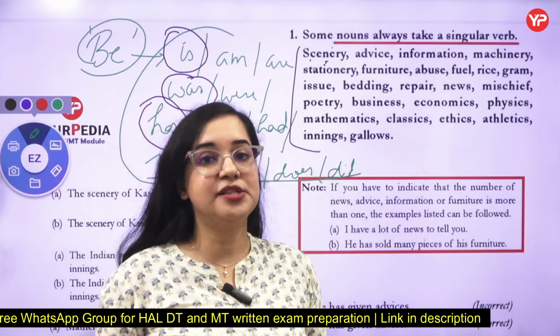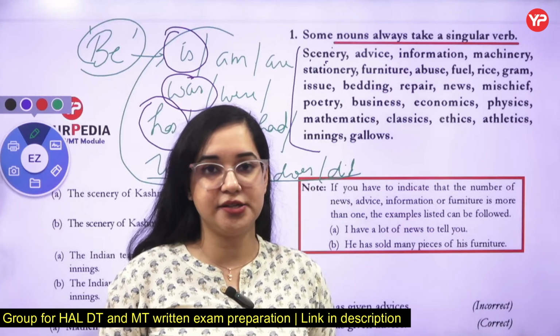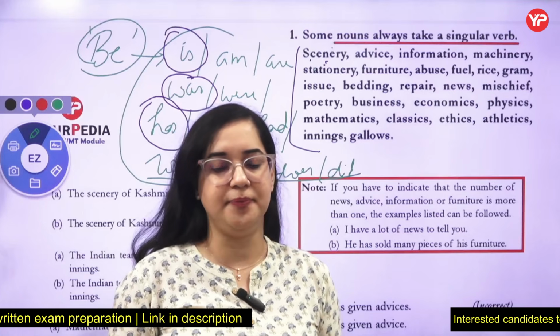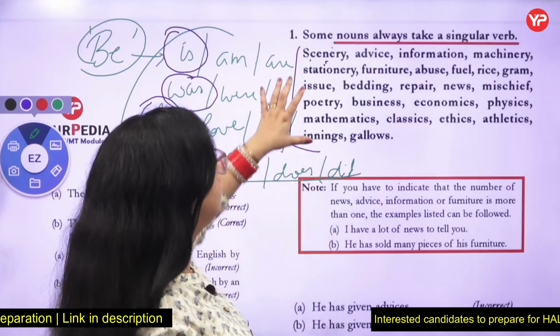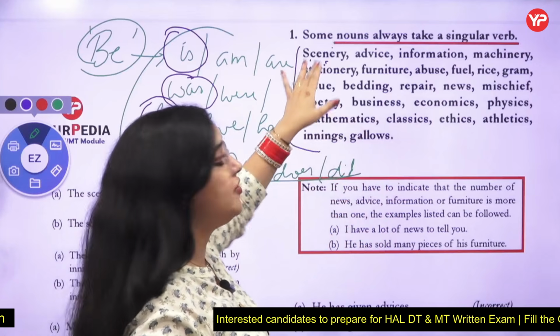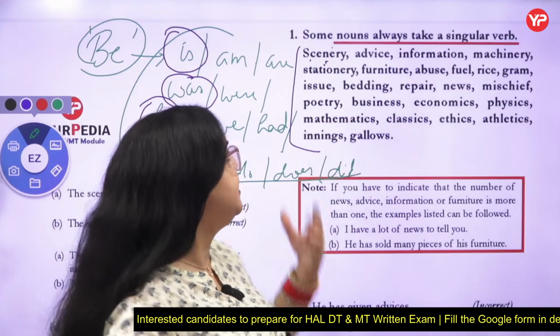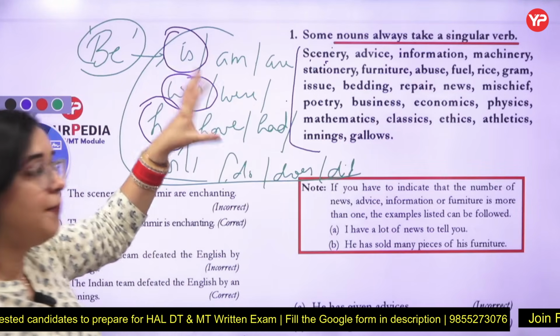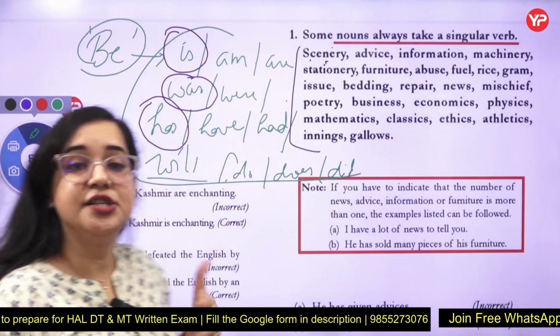I need a piece of advice from you, right? It is always: his piece of advice was very important for me. So it can be any of these words: information is, machinery is, stationery is, furniture, abuse, fuel, rice, crumb, issue, bedding, repair, news. What is the news of the day?